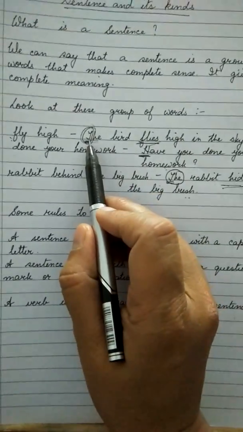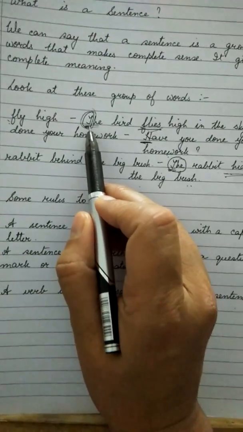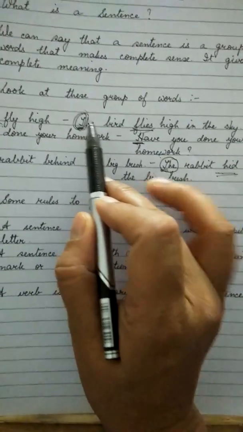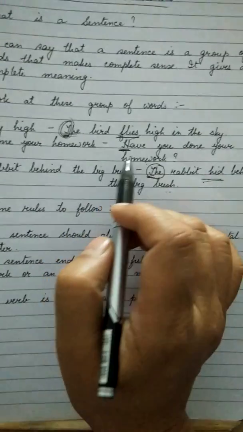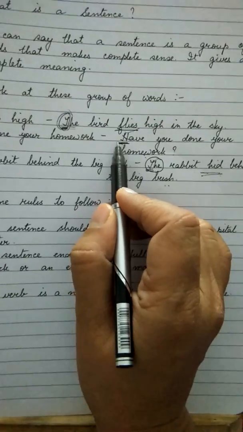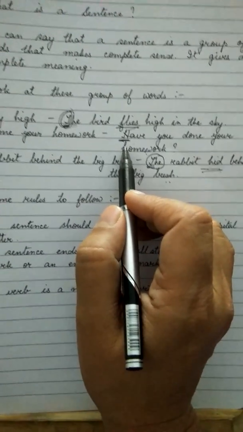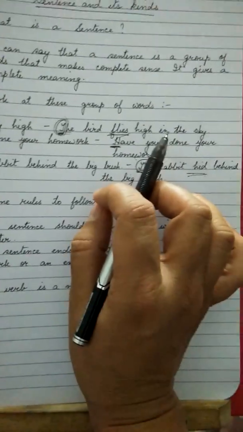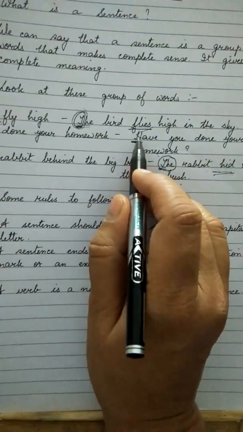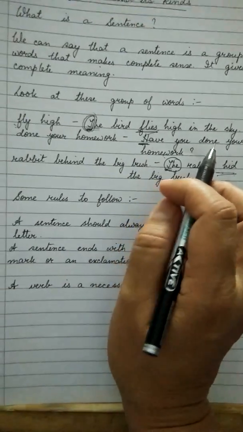So the first letter of a sentence should always be in capital. Second sentence, "Have you done your homework?" So the first letter H is again in capital. So whenever we write a sentence, the first letter should always be a capital letter.